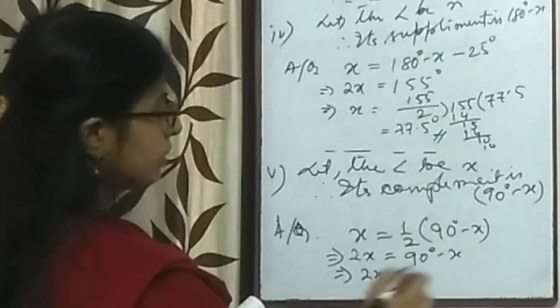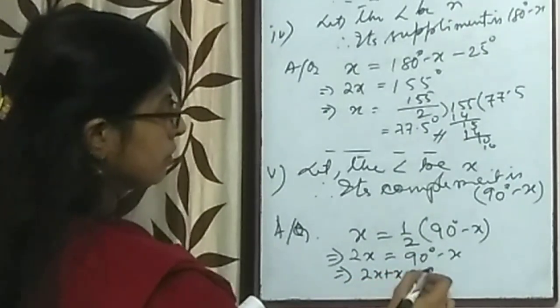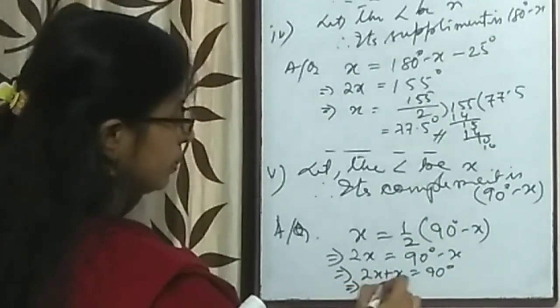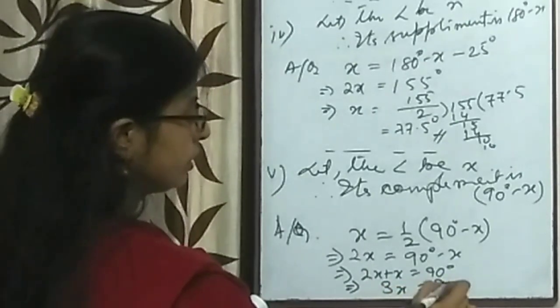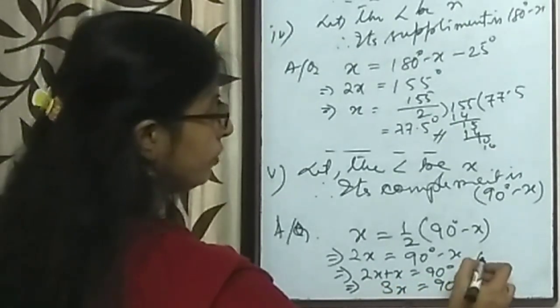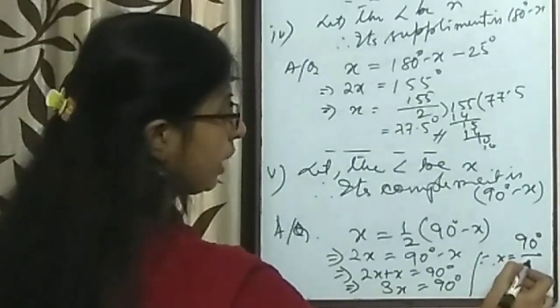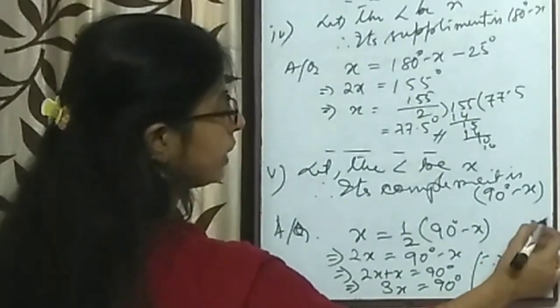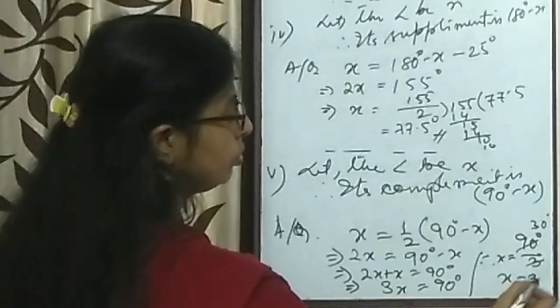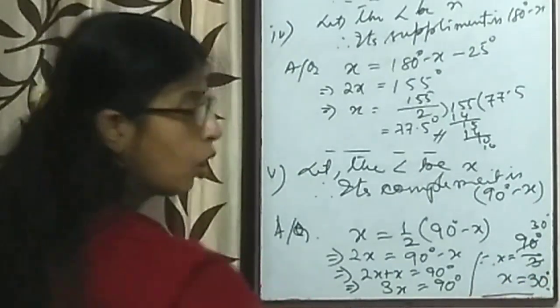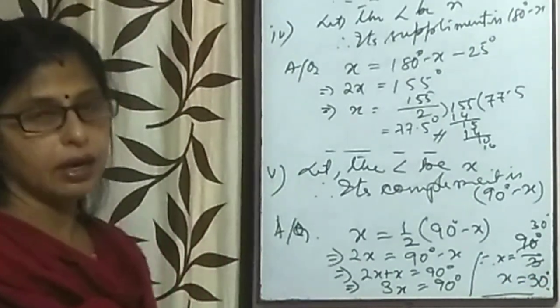So twice x, x is shifted here, plus, it's 3x equal to 90 degree. Therefore, x is equal to 90 degree by 3, get cancelled. Therefore, x is equal to 30 degree. Always make a statement for writing the answer.